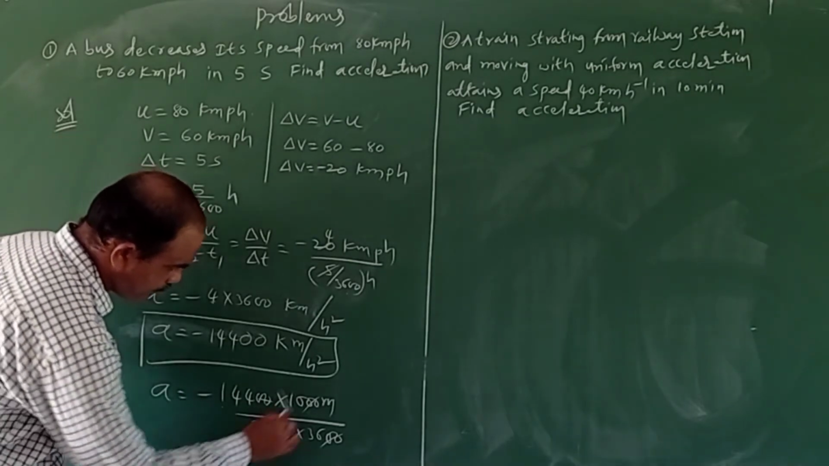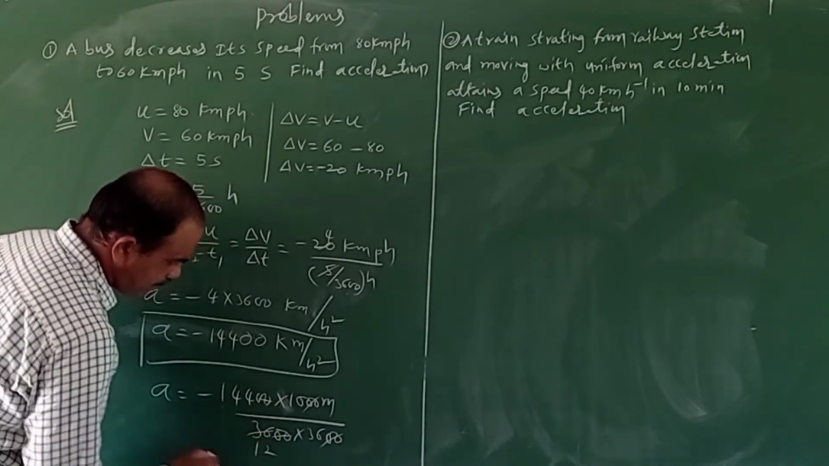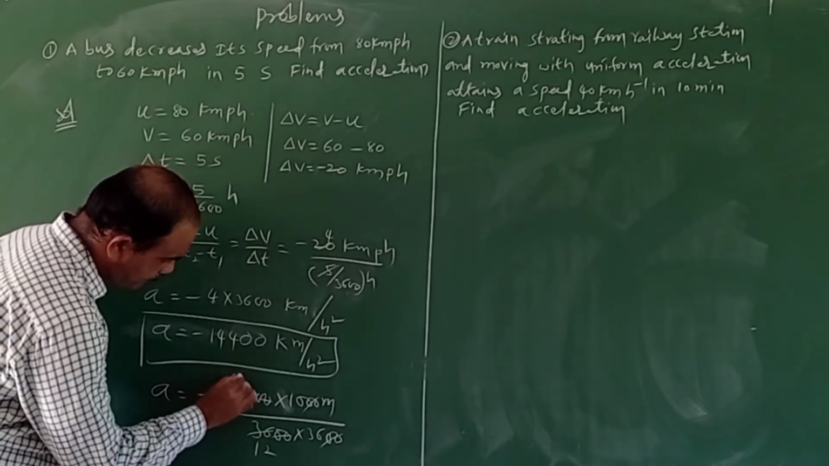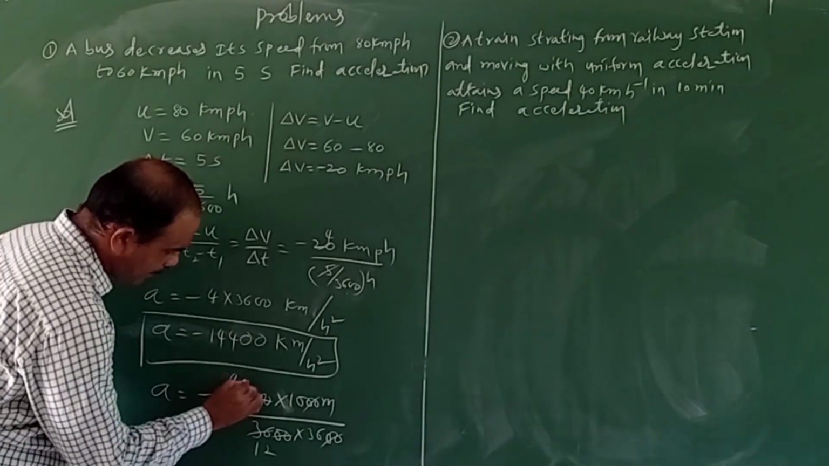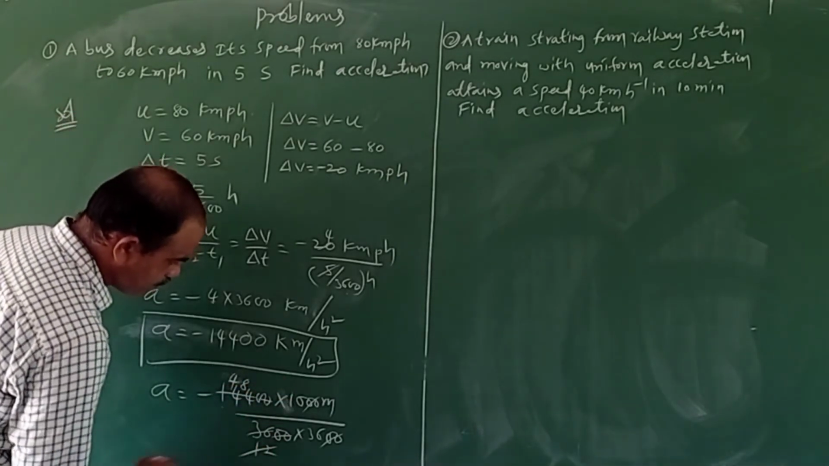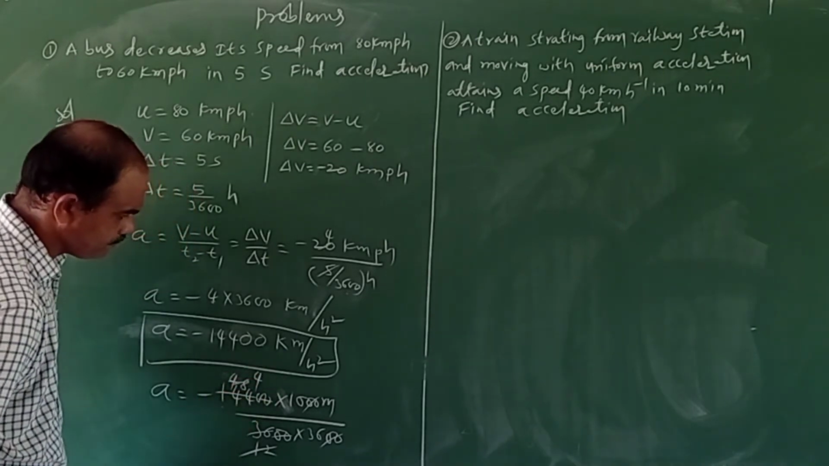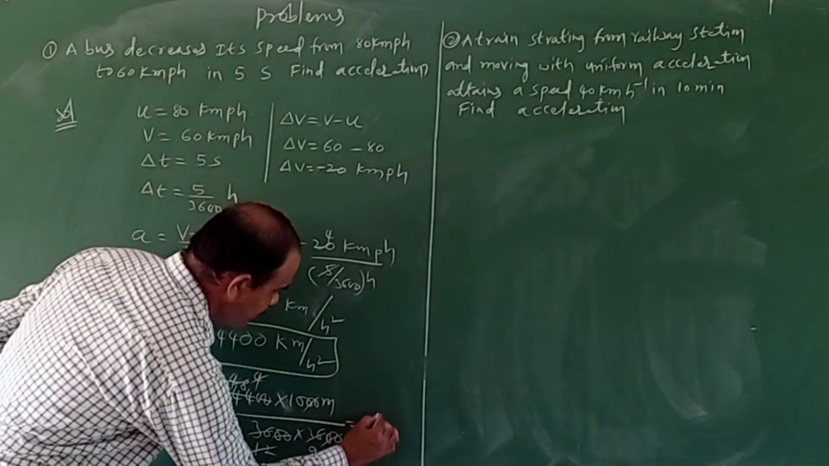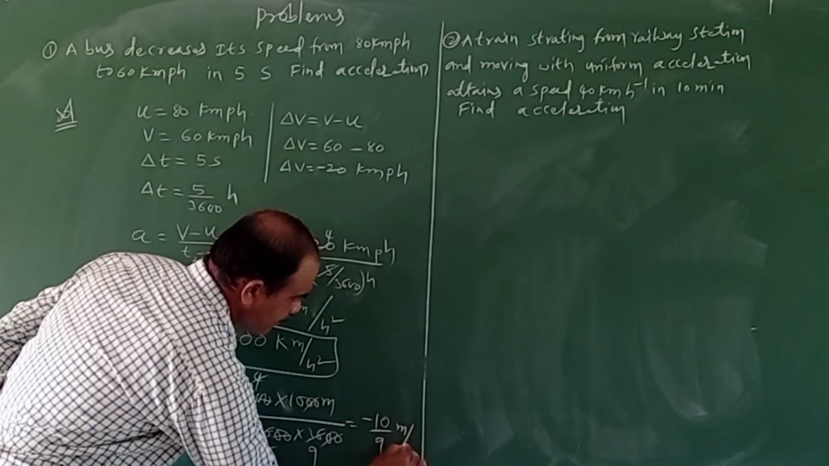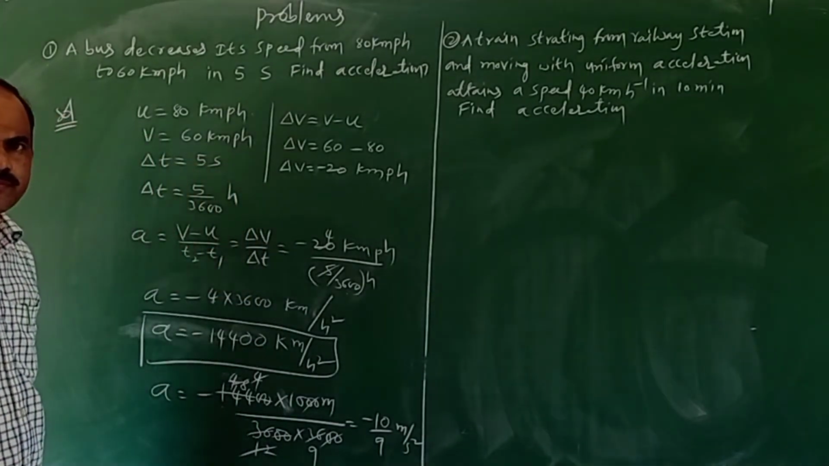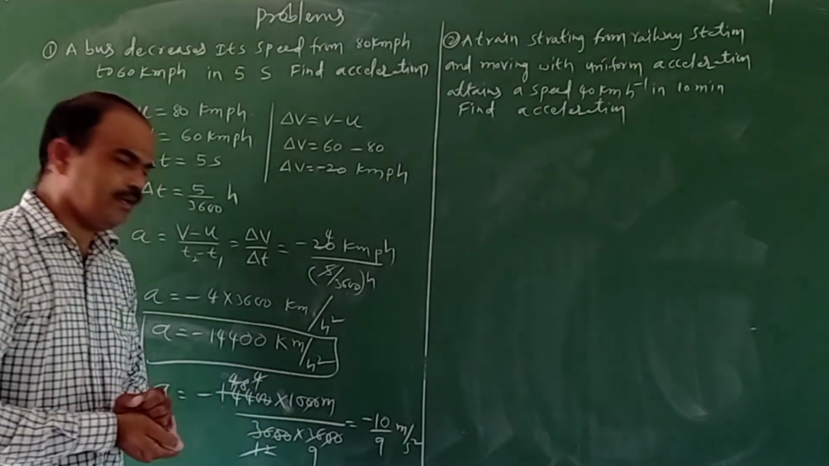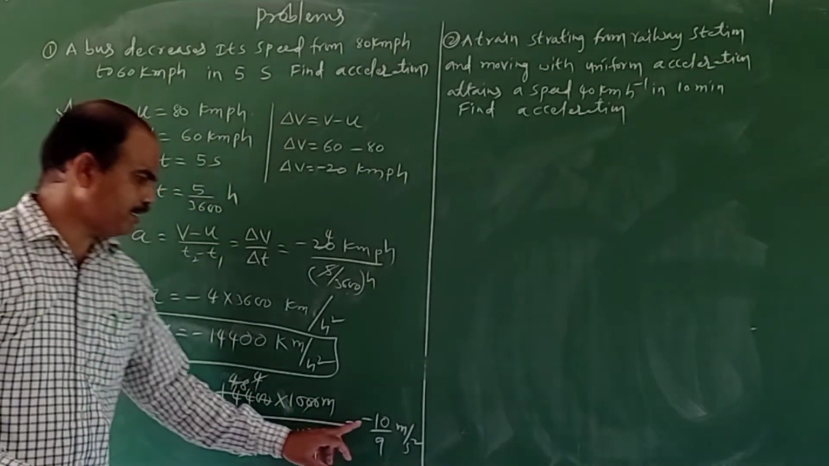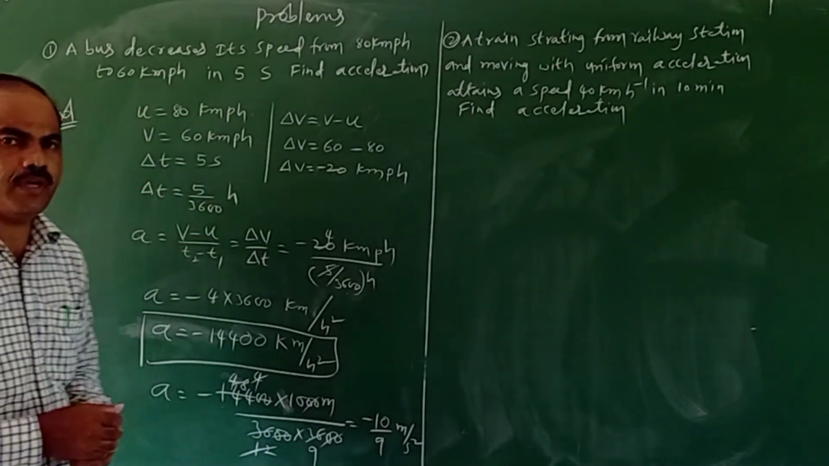So next, 3 1s are 3, 12 3s are, and next one, so 3 4s are 12, and 3 8s are nothing but 12 1s are 12 4s are. So next 4 1s are 4, 9s are. Nothing but what is the acceleration? Minus 10 by 9 meter per second square. So this is in kilometer per hour square, and this is in meter per second square. So what is the acceleration? That is, acceleration is minus 10 by 9 meter per second square.